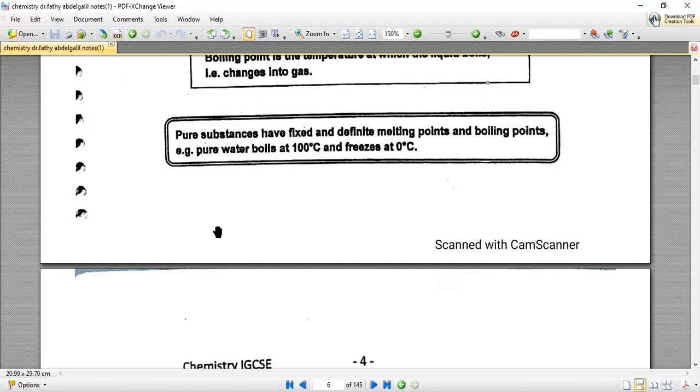That assures that my substance is water, because as we said before, every substance has a unique melting point and a unique boiling point. If it is a pure substance, we will have a fixed melting point and a fixed boiling point. The temperature will not change during the melting or the boiling process. If you have a thermometer dipped into liquid water and this water is boiling, we will find that the thermometer will keep reading 100 degrees Celsius until all the water is boiled off.